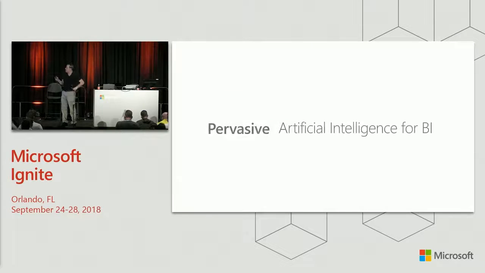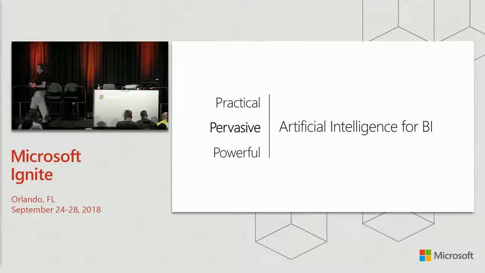This is where we believe that we can really make AI in BI pervasive, and not just pervasive. We're talking about practical and powerful things that will really work beyond the demo feature. So I'm going to bring Justina back to show us some of the work we're doing around AI and BI. Thank you, Amir.